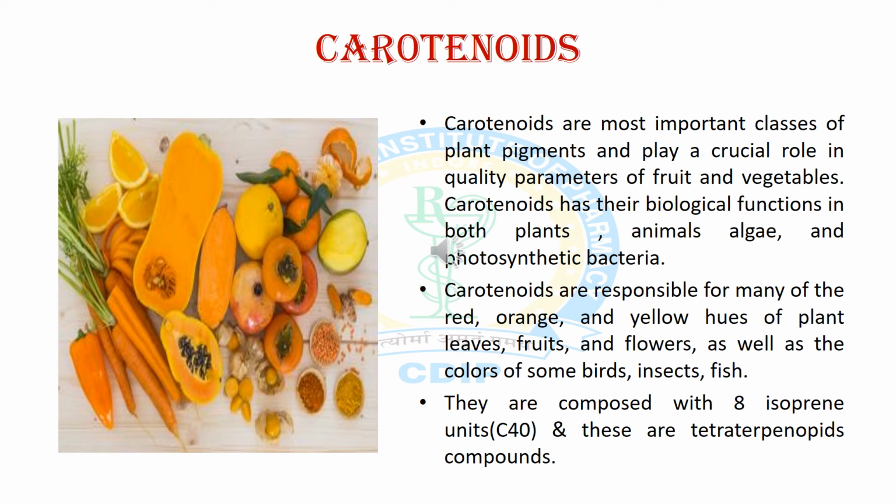Now we will discuss pigments and colors which are found in plants and animals. These are known as carotenoids. These are important classes found in plants like vegetables and fruits, and also found in animals, algae, photosynthetic bacteria, etc. These are responsible for many colors like red, orange and yellow of plant leaves, fruits and flowers, and also responsible for colors of birds, insects and fish. They are composed of 8 isoprene units, and these are tetraterpenoid compounds.